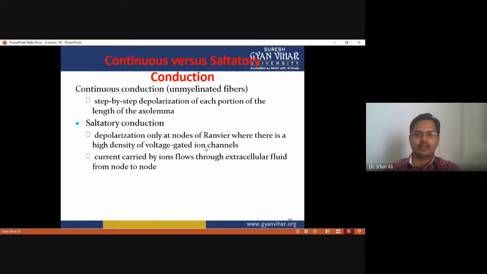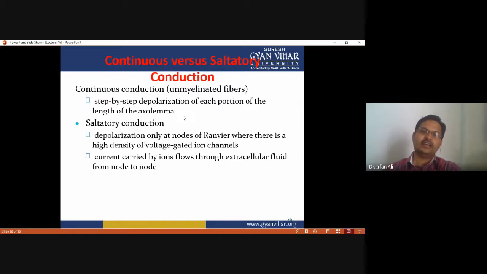And another term you must understand is continuous versus saltatory conduction. Continuous conduction occurs when there is an unmyelinated fiber. In an unmyelinated fiber, there is step-by-step depolarization of each portion of the length of the axolemma. This is called continuous conduction, which takes place in unmyelinated fibers, so each portion creates an action potential.